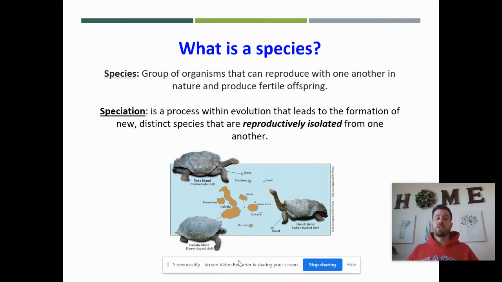So hopefully you remember that a species is a group of organisms that can reproduce with one another and produce fertile offspring. Speciation is a process within evolution that leads to the formation of new distinct species that are reproductively isolated. Okay, so this is all going to have to do with being able to make healthy babies that can make their own offspring. If you can't make babies, then you're going to be a different species.